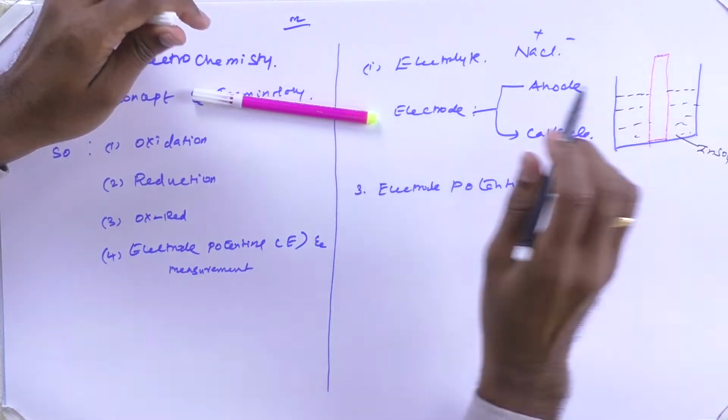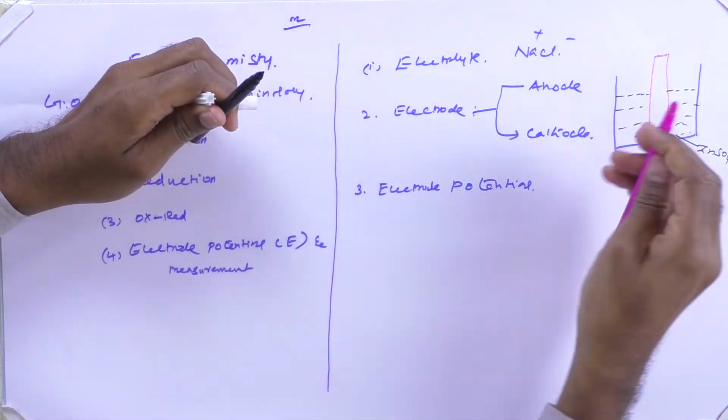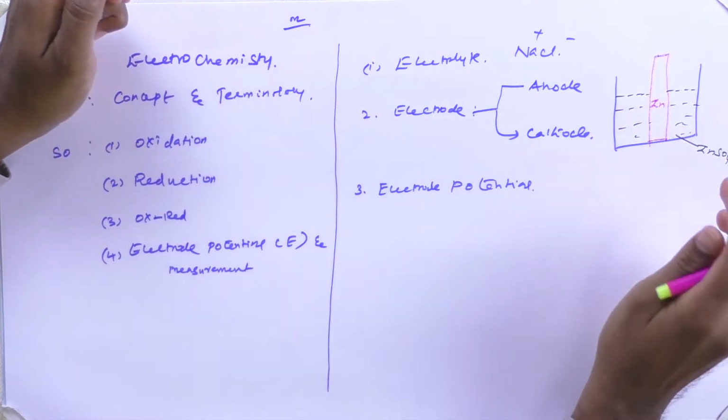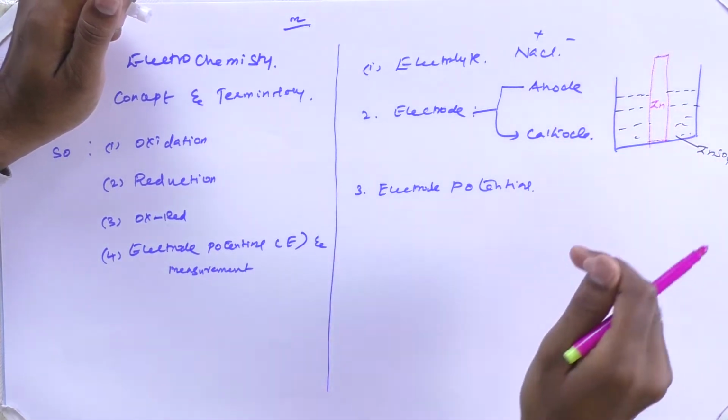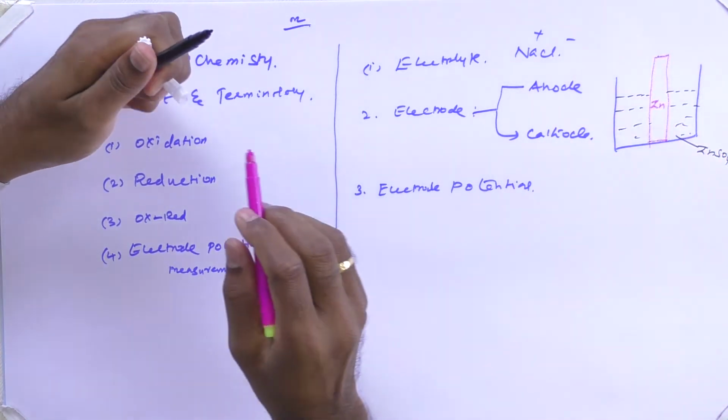When a zinc rod is placed in a zinc sulfate solution, this setup is called an electrode. Now I will tell you why it is called an electrode. Basically, whenever a metal is placed in its own salt solution, it will have two types of tendency.